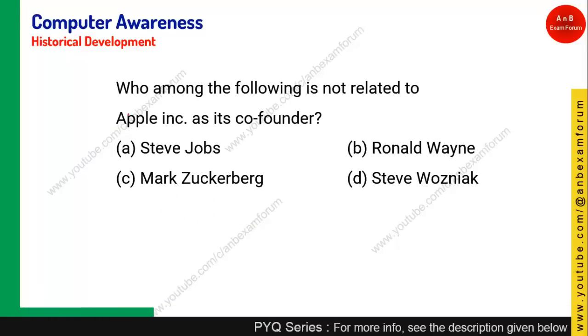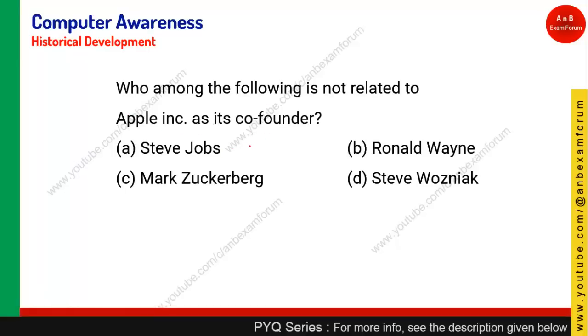Coming to the next question: who among the following is not related to Apple and its co-founders? This is again a static question. Steve Jobs and Wozniak are related to Apple, whereas Mark Zuckerberg is related to Facebook. He was a founder of Facebook. So option C is correct for this particular question. He is not related to Apple. So option C is the right answer.